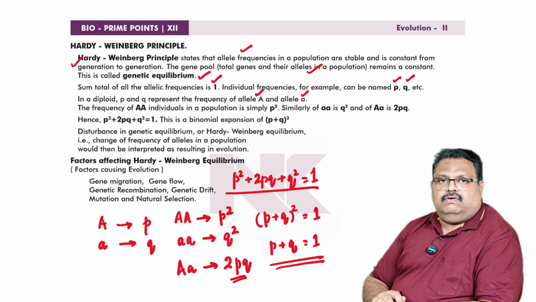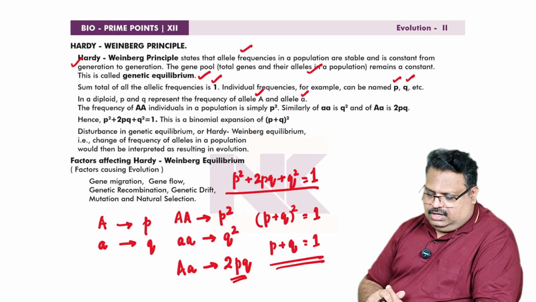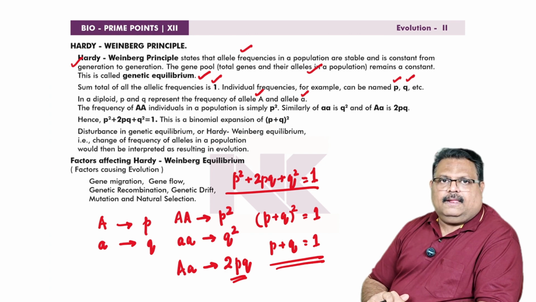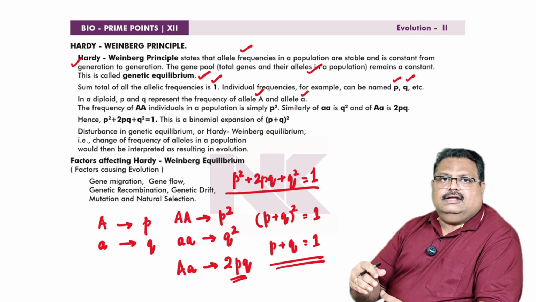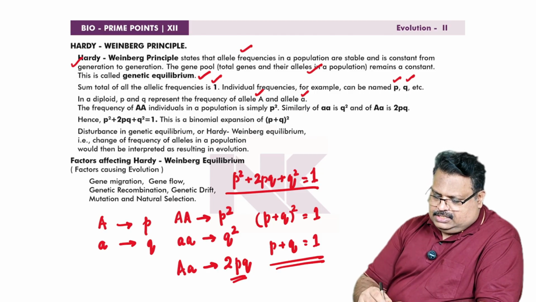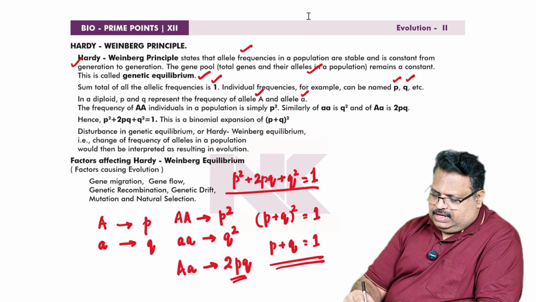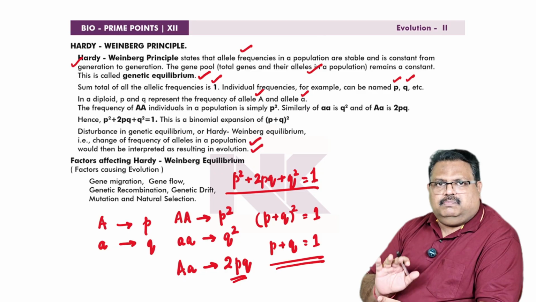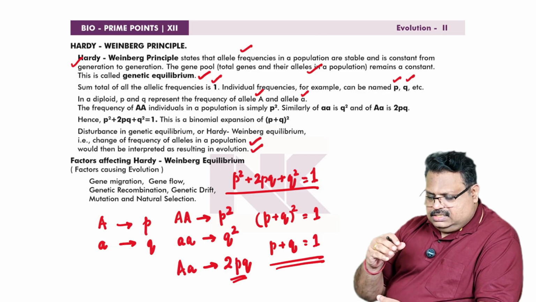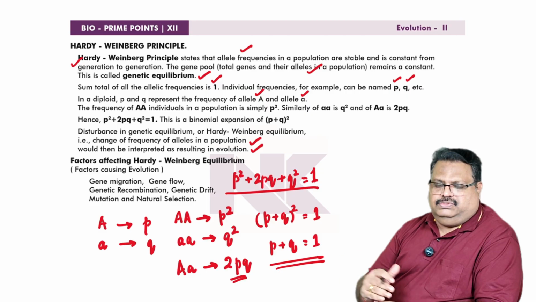That means the frequencies of the dominant allele and the recessive allele are constant. That constant is called Hardy-Weinberg equilibrium. So if some disturbance occurs to this equilibrium, that leads to evolution. A disturbance in genetic equilibrium or Hardy-Weinberg equilibrium, that is, a change of frequency of alleles in a population, would be interpreted as resulting in evolution. So Hardy-Weinberg equilibrium is a hypothetical situation, and changes occurring to this equilibrium lead to evolution.